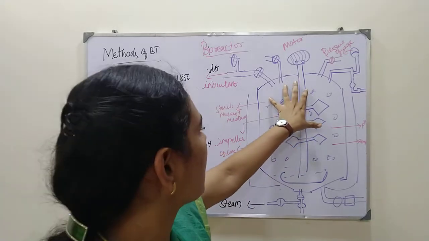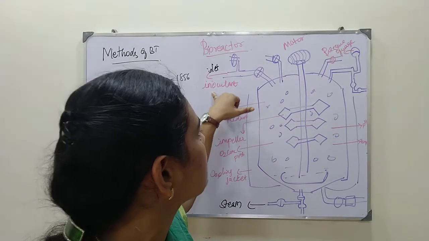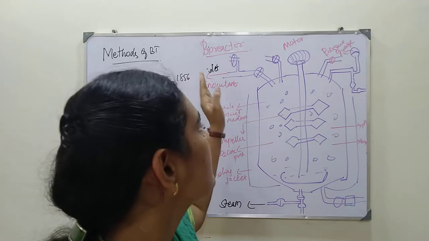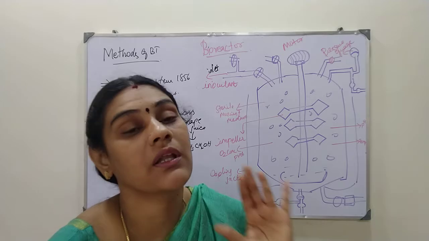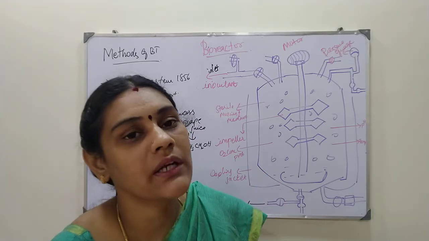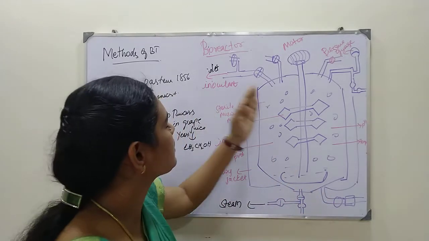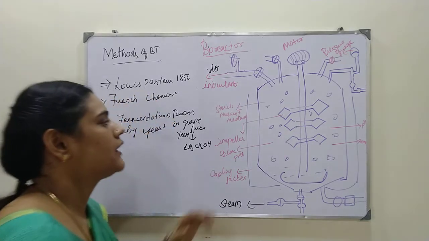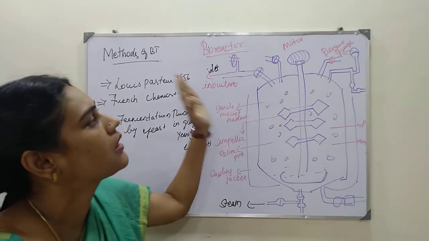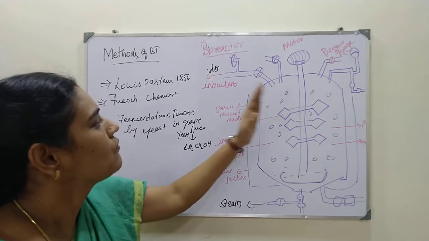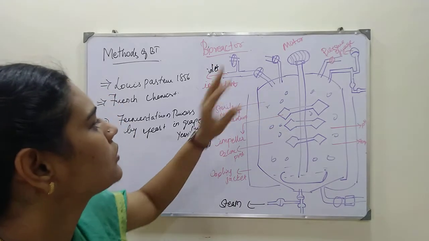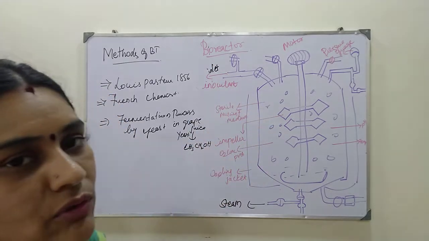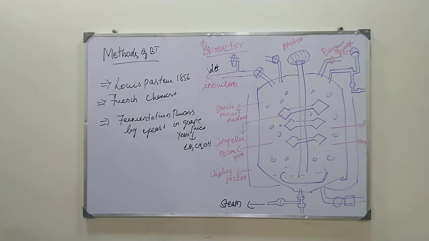In this fermenter we will be using inoculants. This inoculant should be in good growth. When we use a plant cell, animal cell or microbial cell as inoculant, those cells should be in good growth condition, so we have to maintain good growth condition when using them for the fermentation process. These are all upstream processes. Before the fermentation process starts, we do sterilization of the nutrient medium, sterilization of the fermenter, and good growth of the inoculant. These things we have to check before the fermentation process starts, and this is called the upstream process. What about the downstream process?